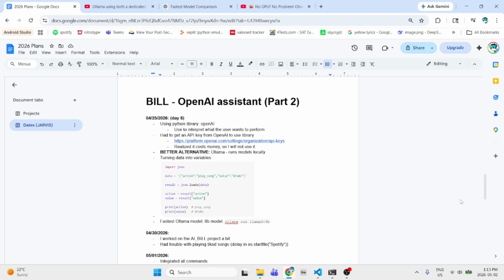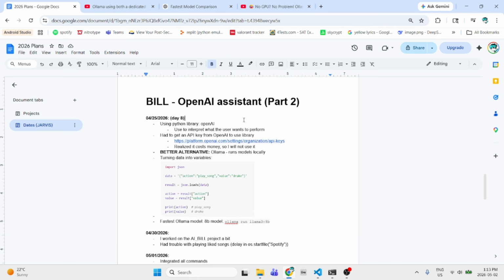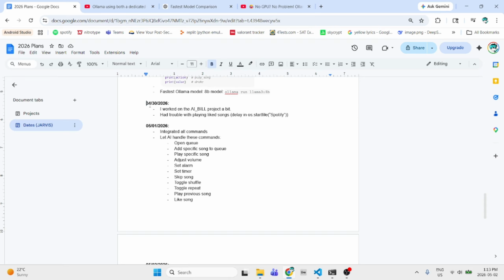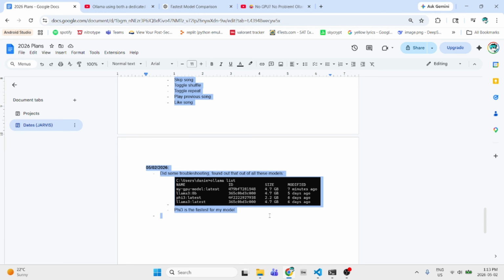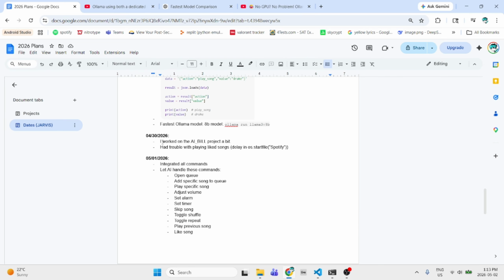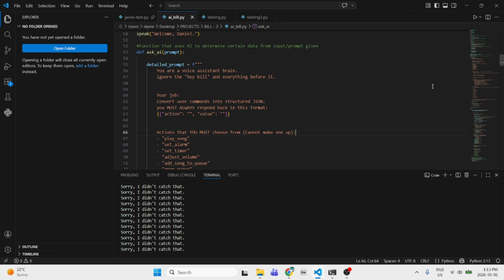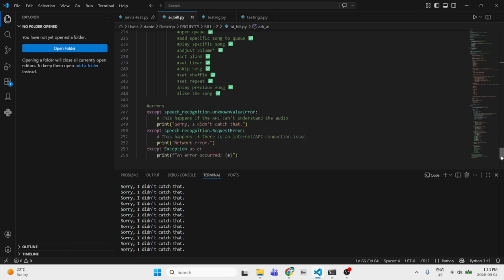Hey guys, today is day 10. Oh, sorry, day 9, I believe, of making an AI assistant. I don't remember. This is what I worked on the past 3 days, but I'm just going to consider it one day because it was really inconsistent. Basically, I worked on the second file, the AI build, mostly.